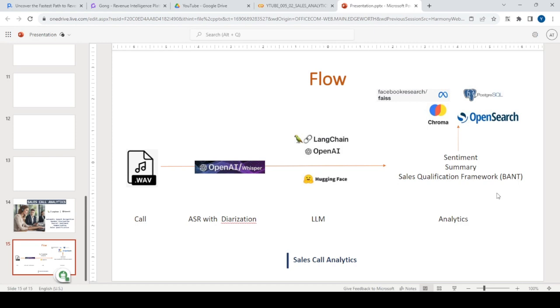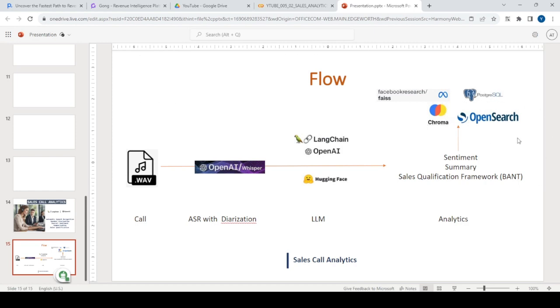Now, there are already a lot of companies doing that. For example, Gong is there, people.ai, all these companies are doing sales qualification frameworks and other things. And their SaaS solution is typically very complex. BANT is a very simple thing. What they do is a very, very deep analysis on a lot of sales conversations.